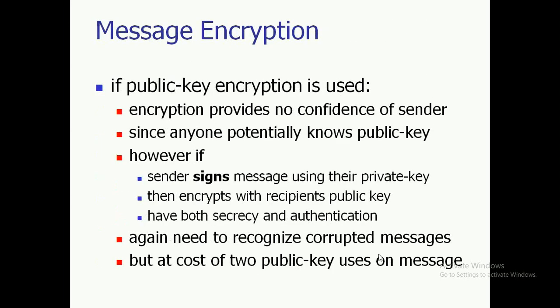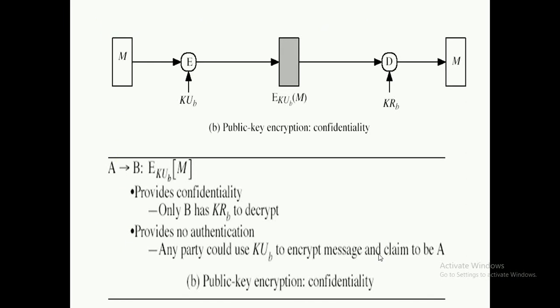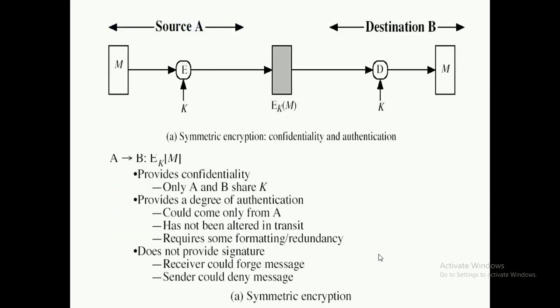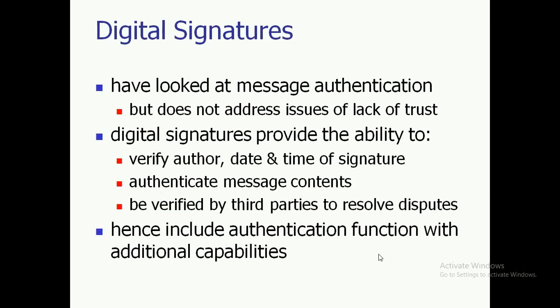We'll see digital signatures and their properties afterwards, because the digital signature algorithm is a separate part. But just have a quick look at digital signatures. Lack of trust is a major concern whenever we are talking about digital signatures. A digital signature provides the ability to verify the author, and the date and time when the message was signed.